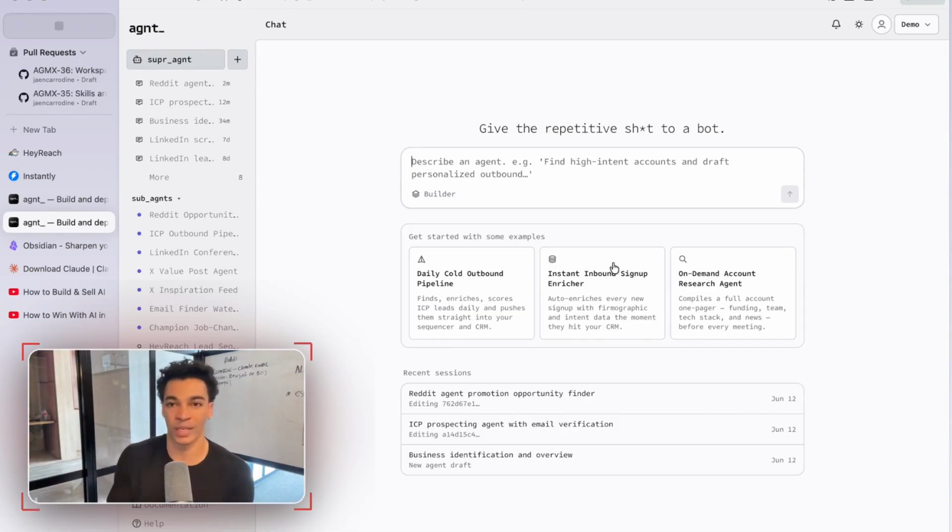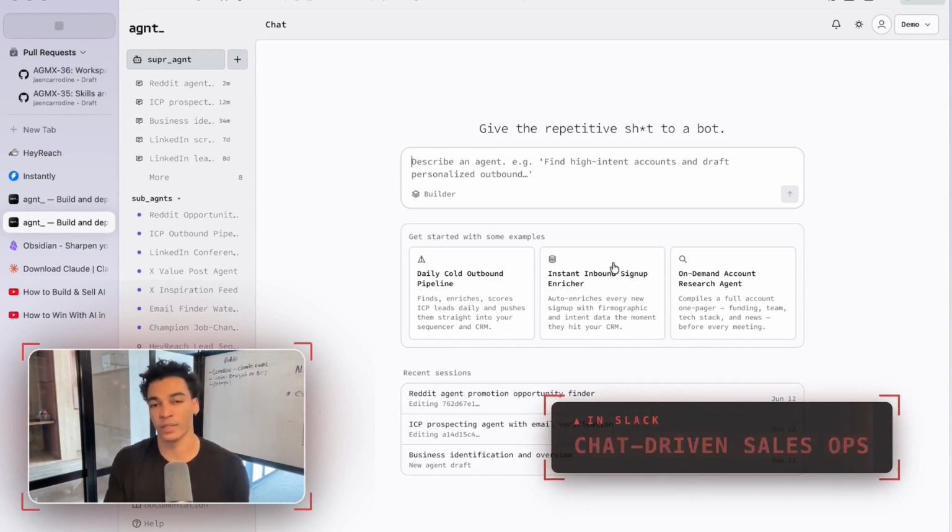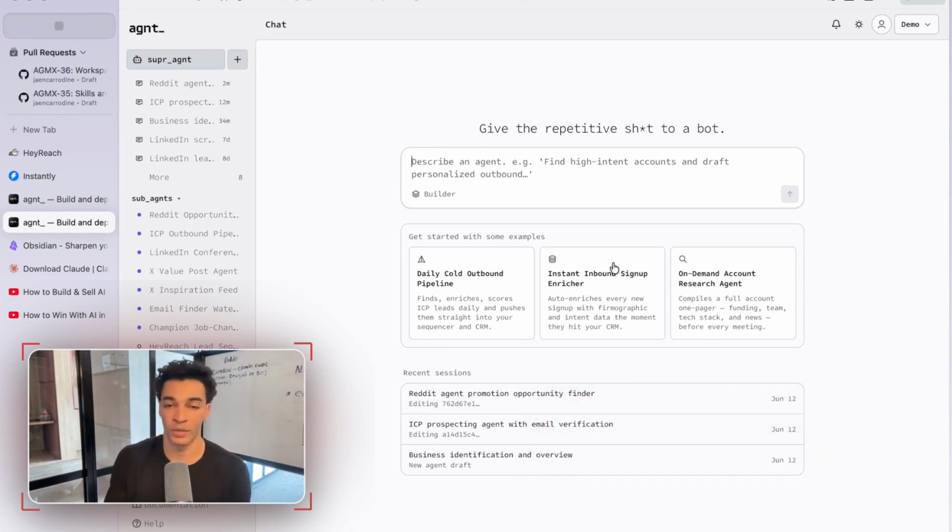I wish I could show you this agent in my Slack, but unfortunately that would just leak all of my customer data, so I won't be able to show it to you. The one really cool thing that you can do with this is whenever it sends you a notification, if you have any questions, you can ask that agent directly in Slack to answer your questions, to work with you, to update your CRM. And since it's connected to all those tools, it can do all those actions for you.